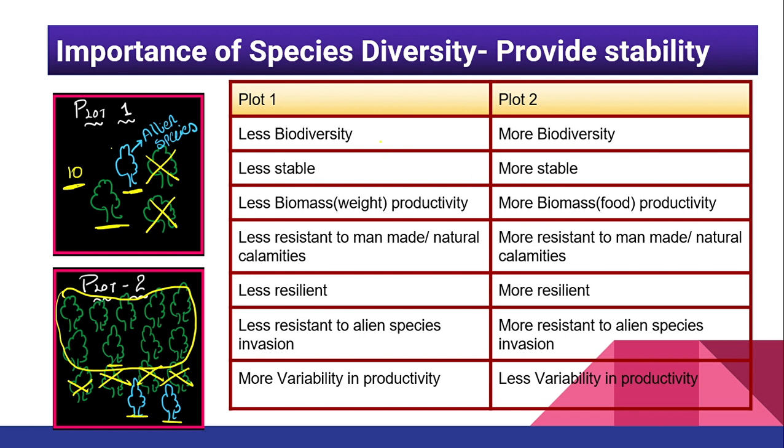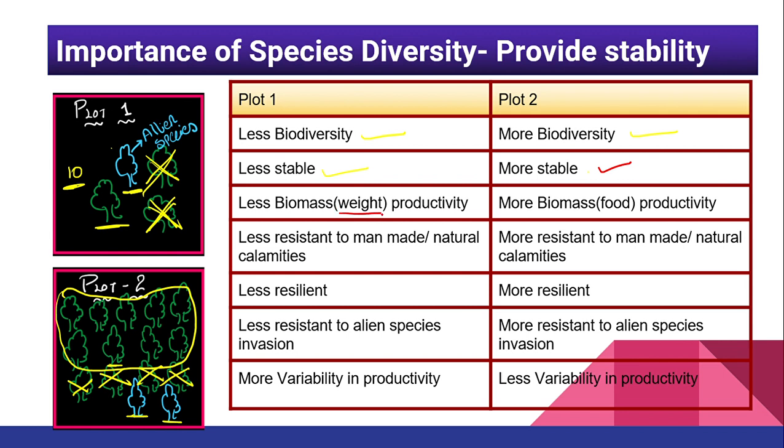Now let's see over here. Plot number 1 will have less biodiversity because a smaller number of species are present. What about plot number 2? More biodiversity is present. Plot number 1 is less stable. If something happened to one of the species, then the stability will be gone because already a smaller number of species are present. But plot number 2 has more stability. Why? Because even if something happened to this species, we have many more species to balance your ecosystem.